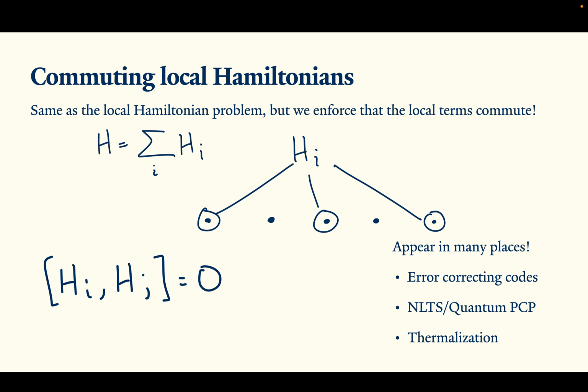So these objects appear in a lot of places in the literature, but the problem that we are focused on today is understanding the complexity of the commuting local Hamiltonian problem, or the CLH problem, which is deciding whether or not the ground energy of these objects is high or low. Now, in our case, there is a simplification we can make. It's known that the commuting local Hamiltonian problem is equivalent to the commuting projector local Hamiltonian problem, where each h_i squares to itself. And for this instance, the lowest eigenvalue will be an integer. So just keep that in mind.